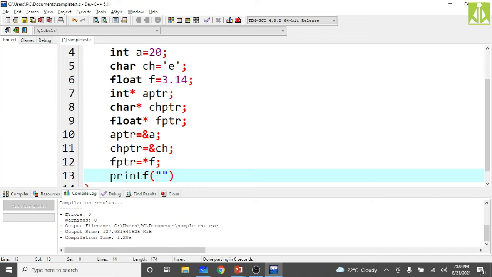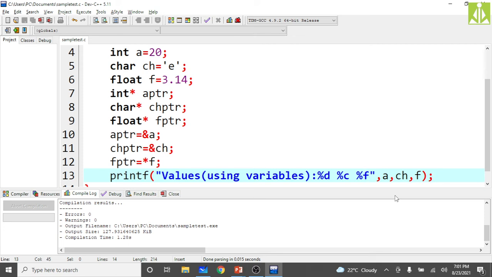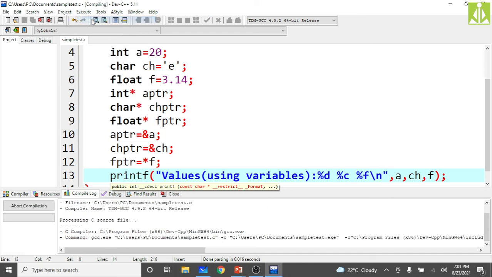See here, printf, values using variables. What are the format specifiers? %d for integer, %c for character, %f for float. Print them: a, ch, f. So we simply printed the values using variables. Go, compile.